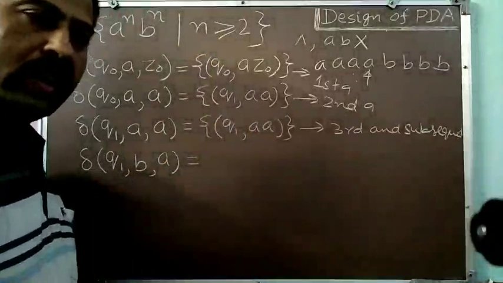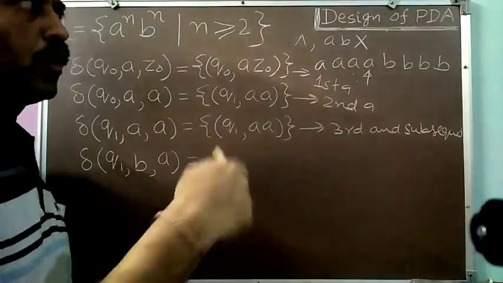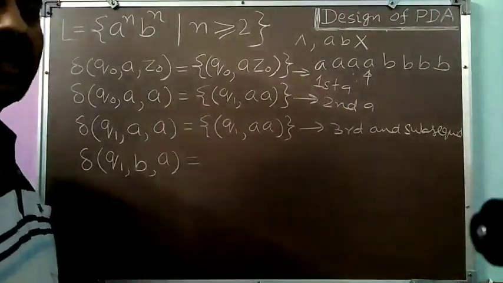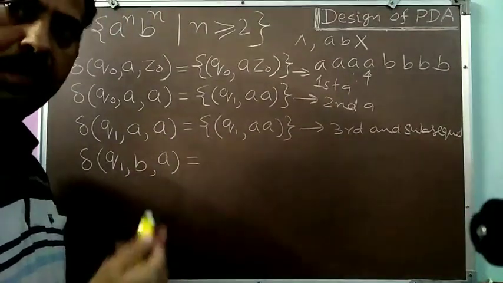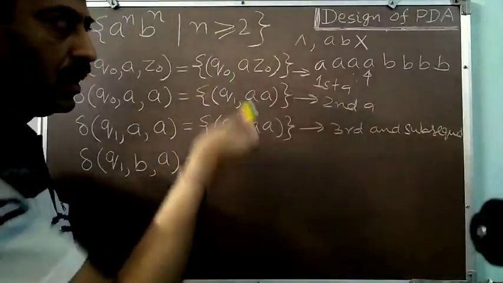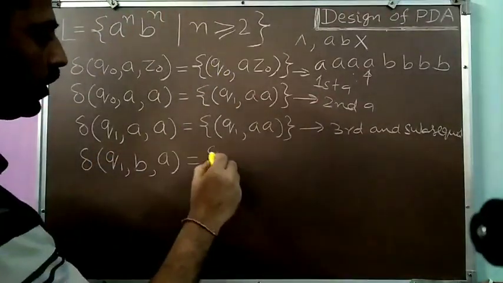When I pushed all the A's, I have to pop one A corresponding to each B. And if the number of A's and number of B's are equal, ultimately I will be able to pop all the A's from the stack or from the push down store. Okay. So the same operation which I have done in the previous example, same I have to do here. So Q1, B, A, it will be simply